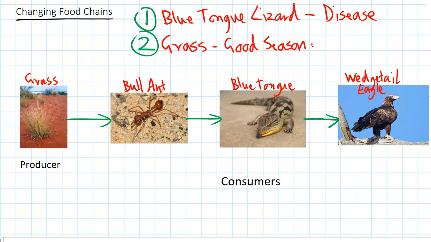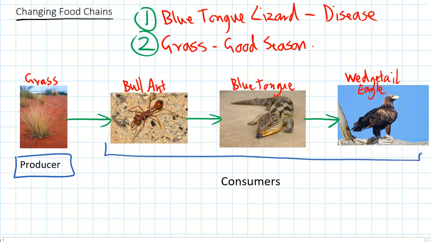Alright, so here's our food chain that we'll look at. This is a food chain you'd find in the desert or in the semi-arid areas of Australia. So we've got grass as the producer down here, and then bull ants eat the grass, blue-tongue lizards eat bull ants, and wedge-tailed eagles eat blue-tongue lizards. So all those three species, they're all consumers.